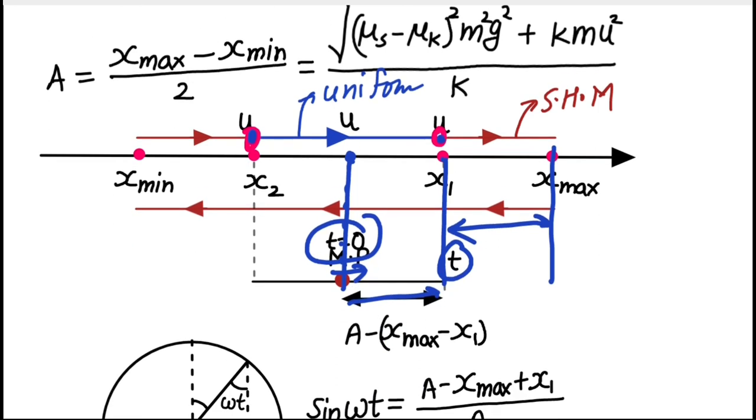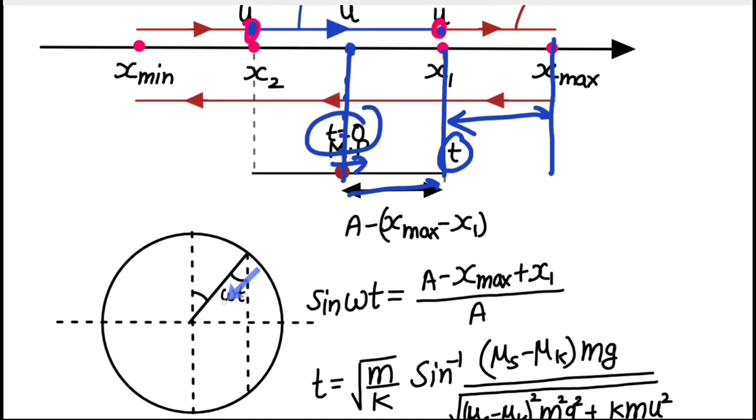And again, to determine the time taken, we can use the phasor diagram here, that this line is the actual line in which I'm considering the simple harmonic motion. And at t equal to 0, let's say this is the direction of the circular motion that is happening on this circle, and at t equal to 0, the particle was here on the circle and it has traveled angle that is equal to angular velocity omega into t during the time t, and at time t it has reached this particular position.